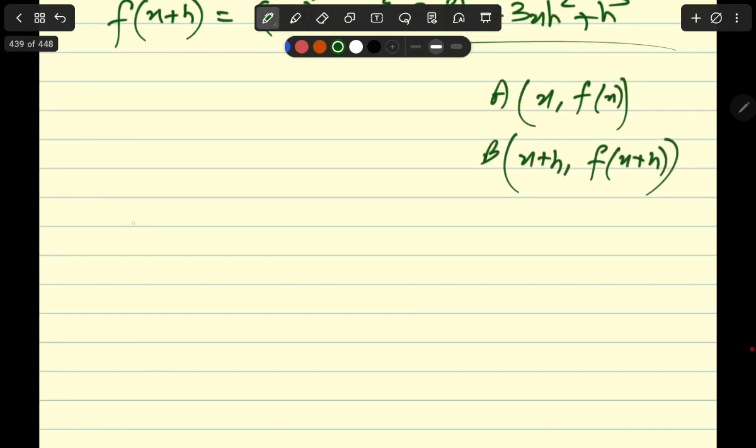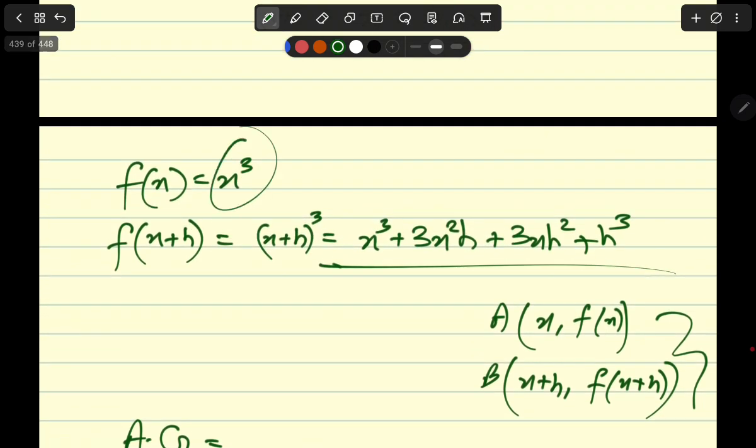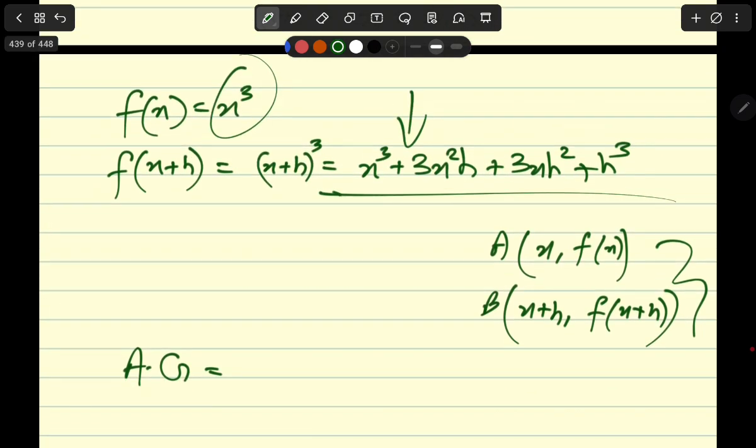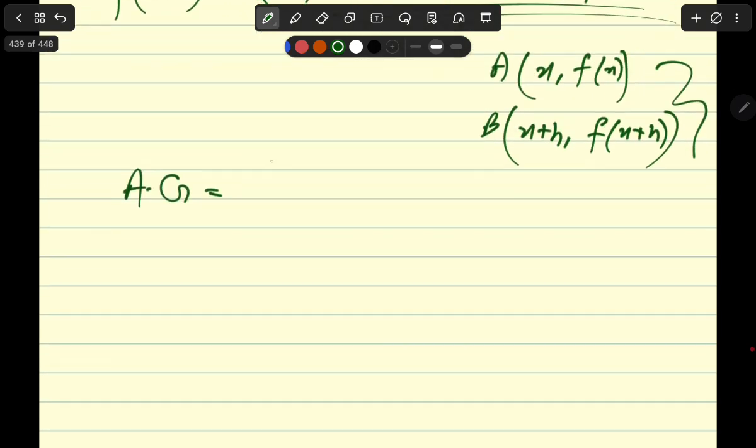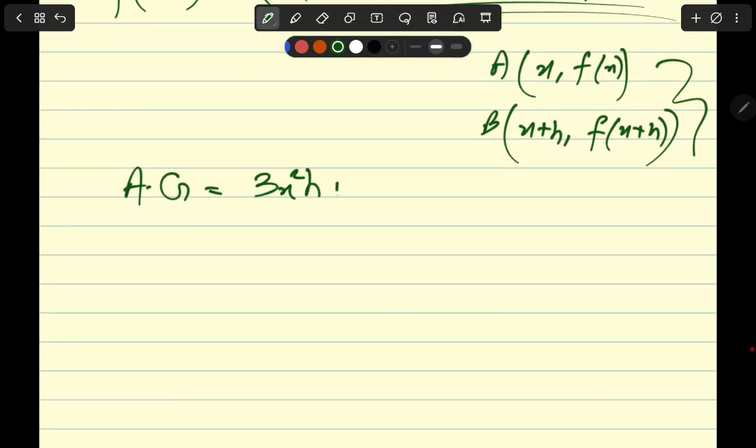If I want to find the average gradient, I'm just going to find rise over run between B and A. So this is f(x plus h) minus f(x). If I subtract this from this, I get these three terms: 3x squared h plus 3x h squared plus h cubed. And the difference between the horizontal coordinates is x plus h minus x, which is nothing but h.